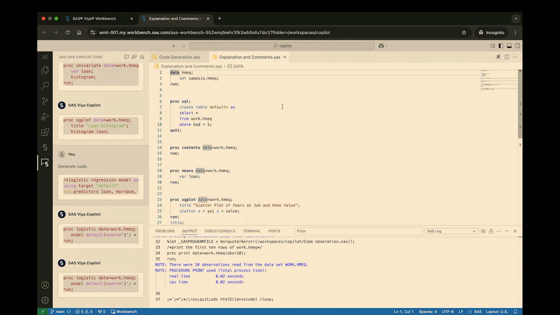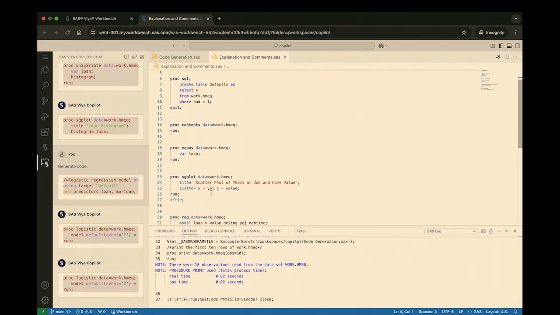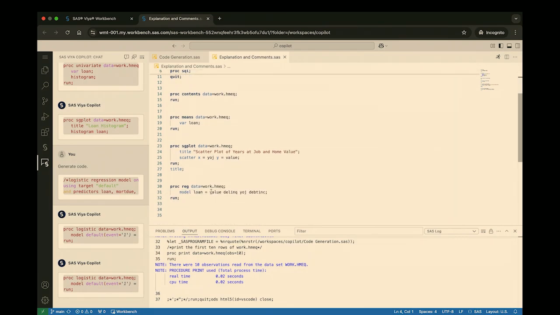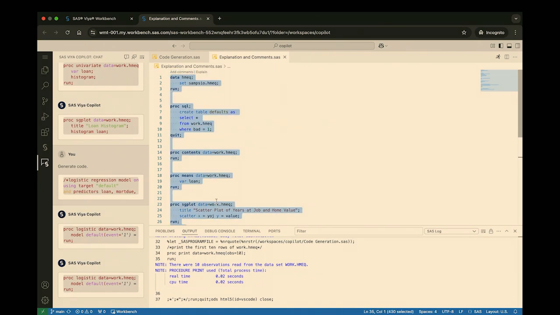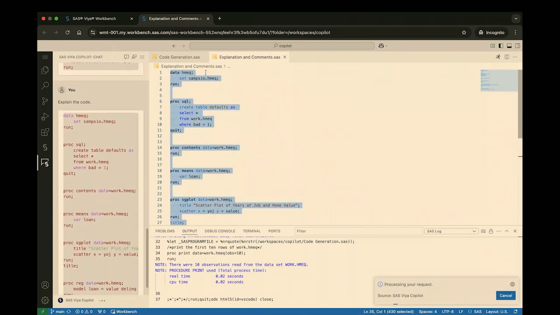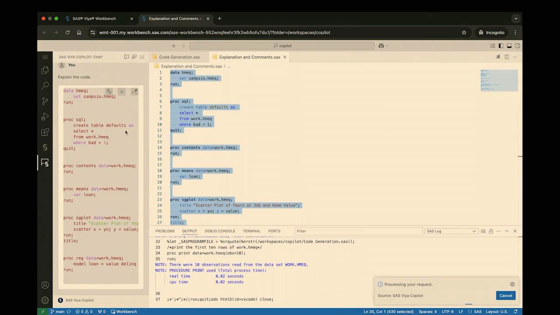In this case, I've written a very short SAS program. I tried to use a variety of data step, proc SQL, proc contents. I did some plotting and created a model. And I want to use Copilot to understand what this code is doing without having to go step by step and decode it myself. So to do this, I'll highlight the entire thing and click Explain. In the left pane over here, we'll return a summary.